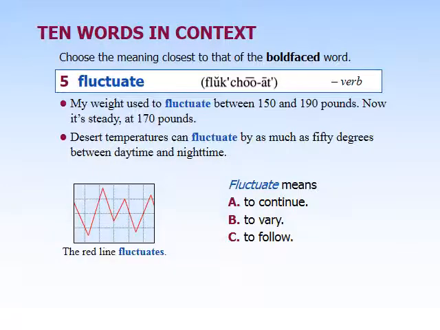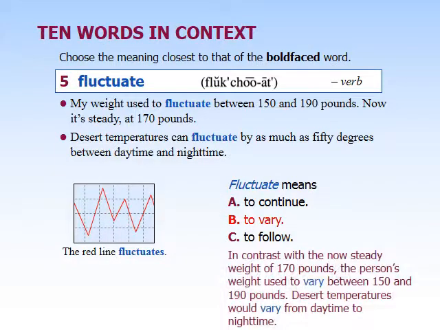So our next word here is fluctuate. Fluctuate ends in that 8 sound, which makes it a verb. My weight used to fluctuate between 150 and 190 pounds. Now I'm steady at, pardon me, at 170 pounds. Desert temperatures can fluctuate by as much as 50 degrees between daytime and nighttime. So fluctuate means to vary. Really, fluctuate has the meaning of going up and down. That's the way that it's varying.